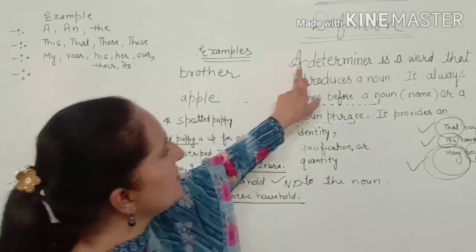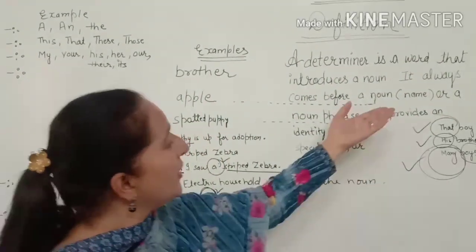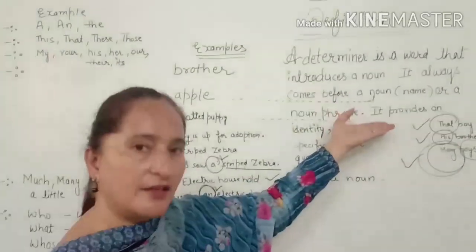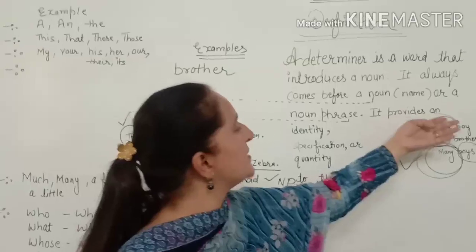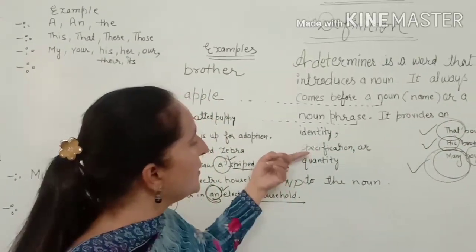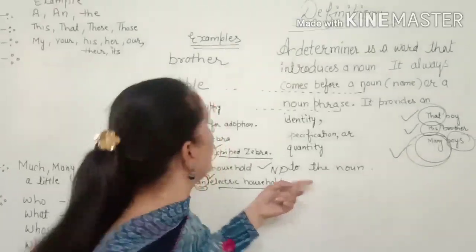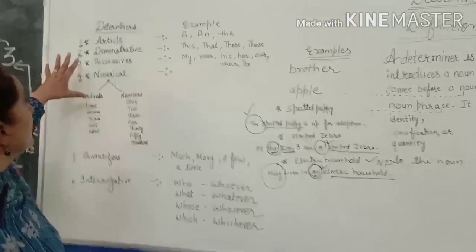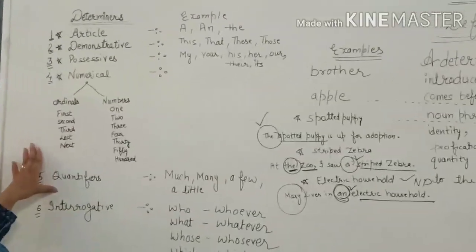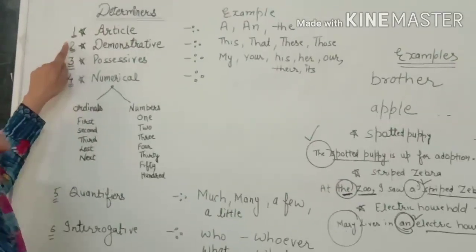So the definition is: a determiner is a word that introduces a noun. It always comes before a noun or a noun phrase. It provides an identity, specification, or quantity to the noun. And next, here are some types of determiners. There are about six types of determiners.